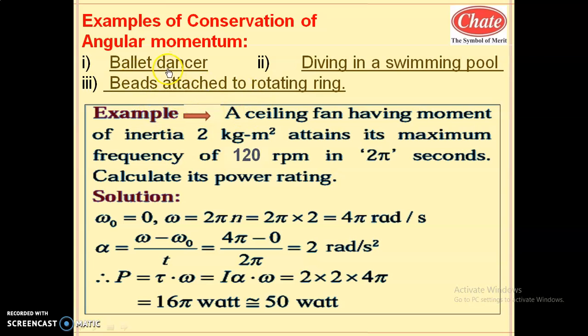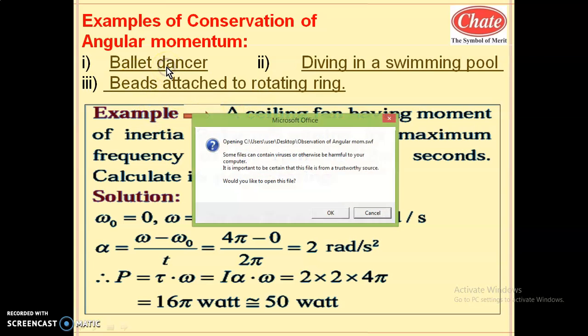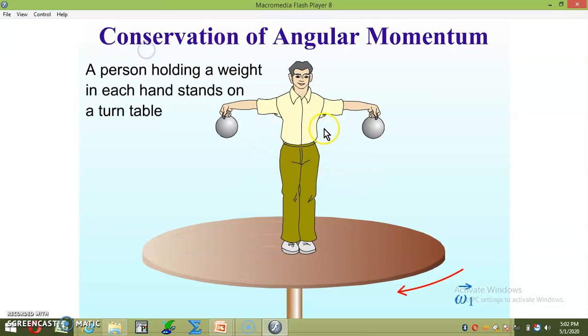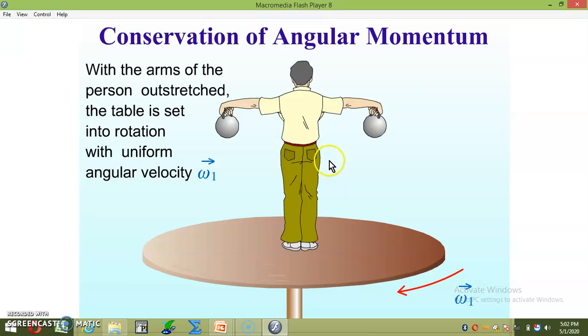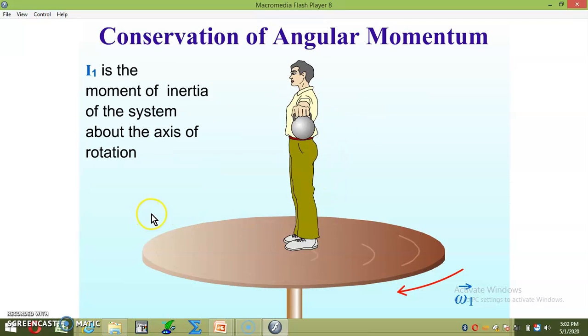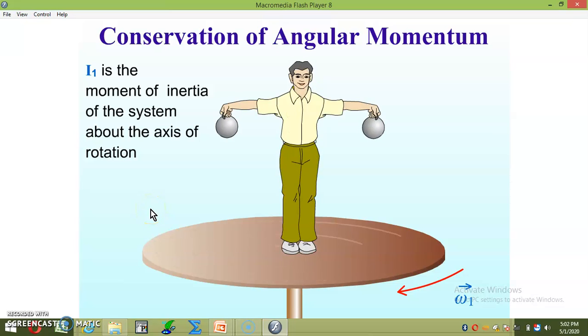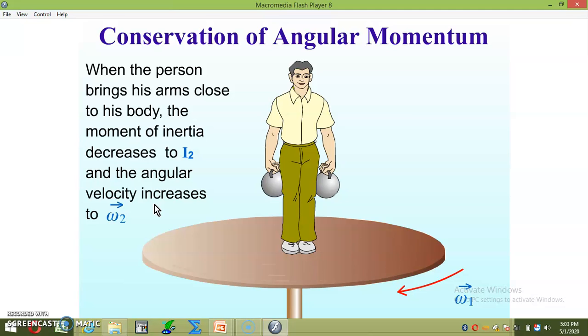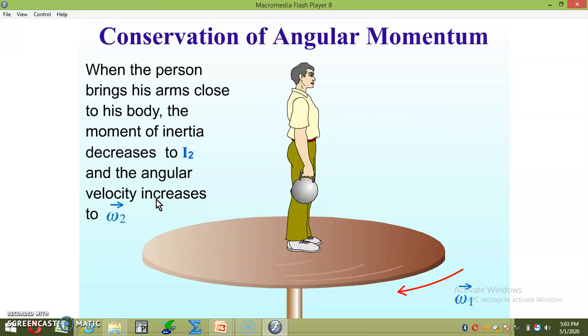Now, a ballet dancer is a person who is rotating on a turntable. This is called a ballet dancer. Whenever he stretches the arms away from the body, the mass distribution is away from the axis of rotation. So moment of inertia increases, angular velocity decreases.